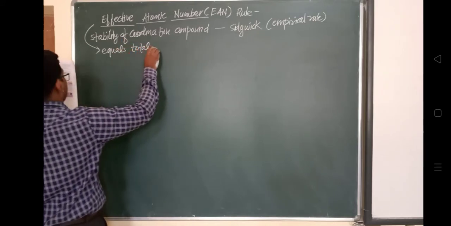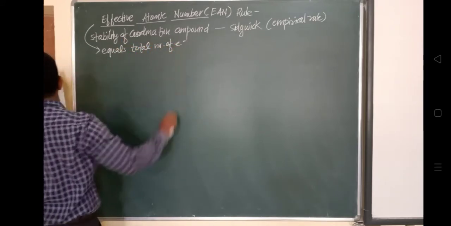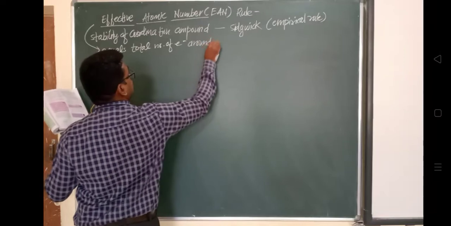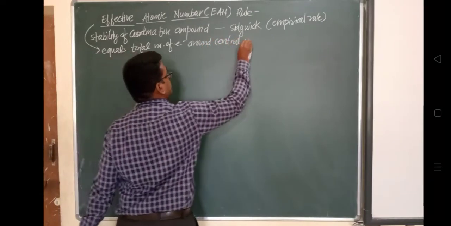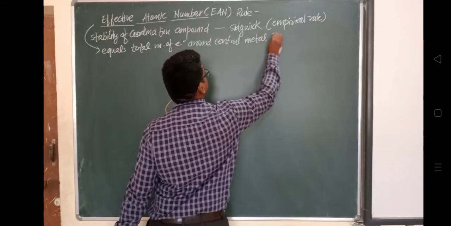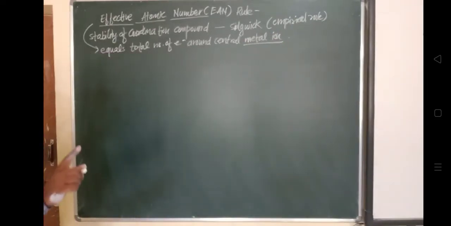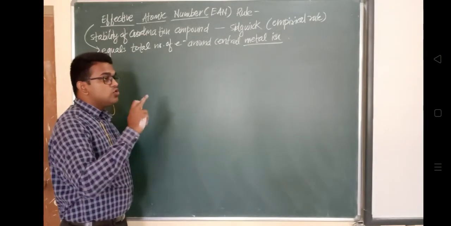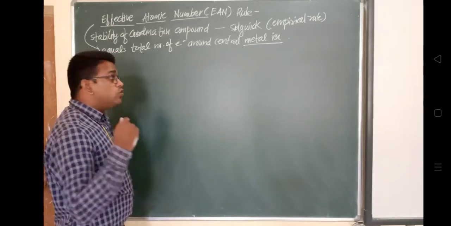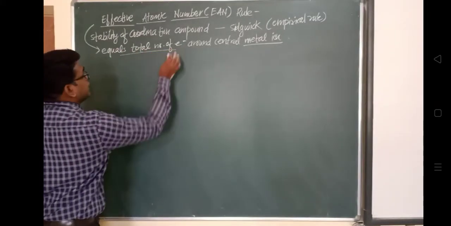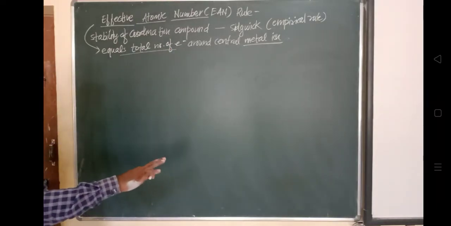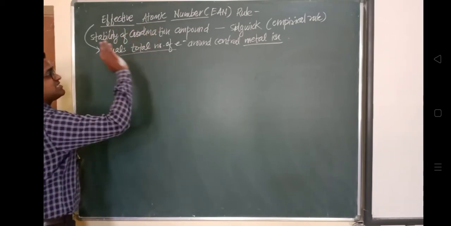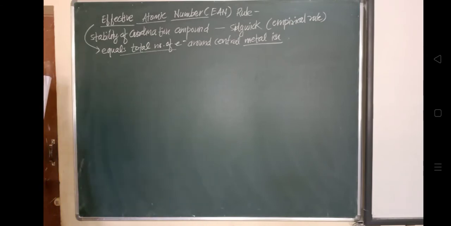So the EAN rule states that a metal ion continues to accept electron pairs till it acquires the electronic configuration of the next noble gas. This rule was given by Sidgwick. The central metal ion is accepting electrons because it is an electron deficient metal.